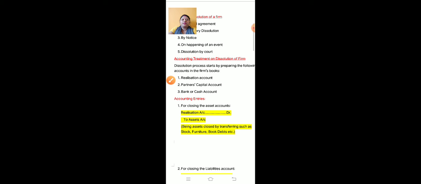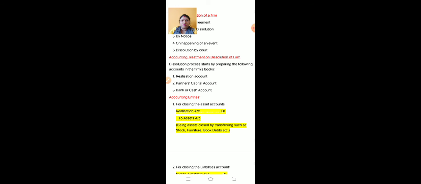Now children, next is accounting treatment on dissolution of firm. In the dissolution process, we have to start preparing these accounts. The first one is realization account. Second one is partners capital account. Partners capital account is the same as in the previous two chapters, admission of a partner and retirement of a partner. Next is bank account or cash account. In place of the balance sheet, you have to prepare bank account or cash account.